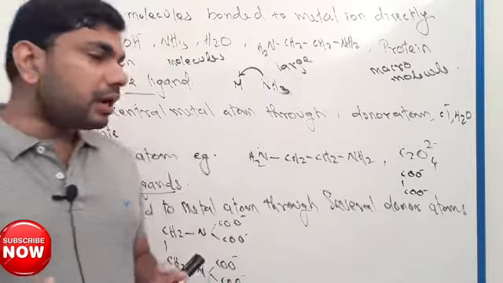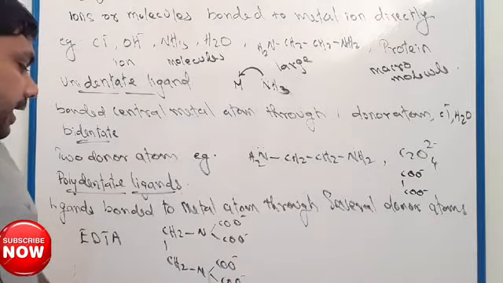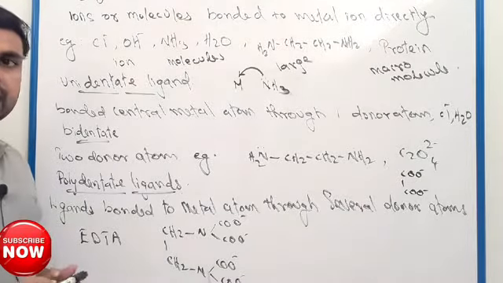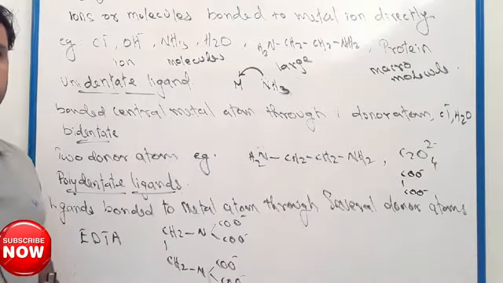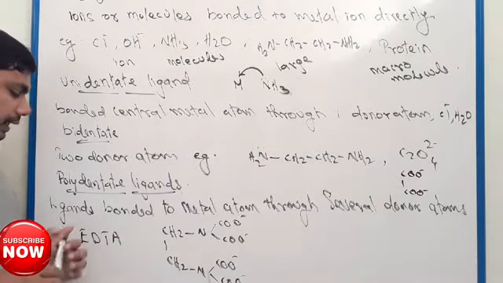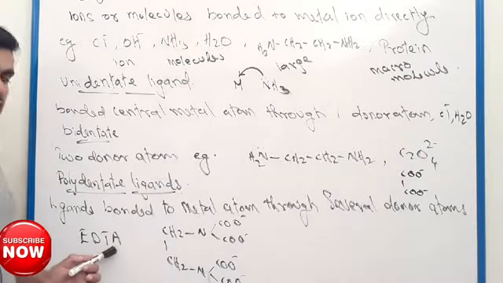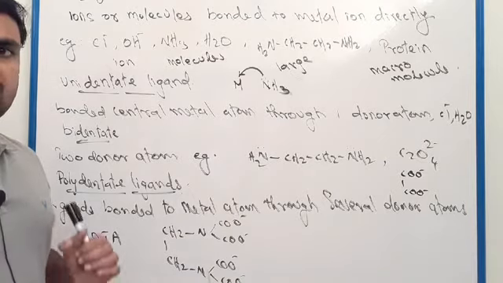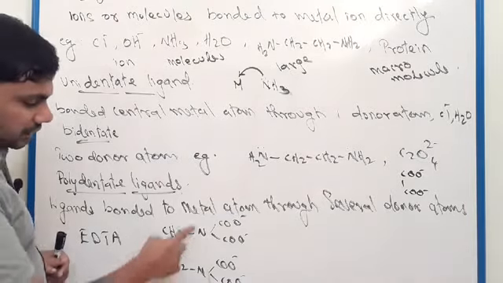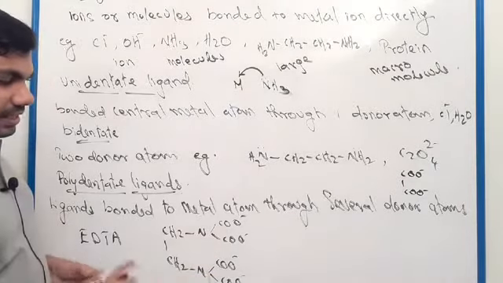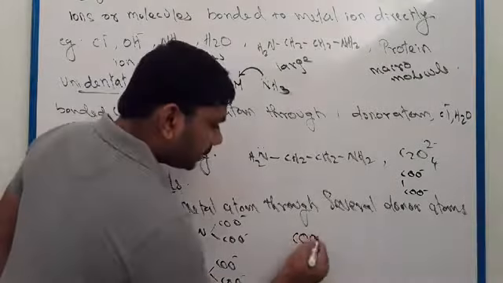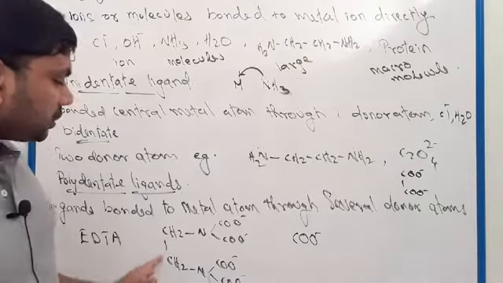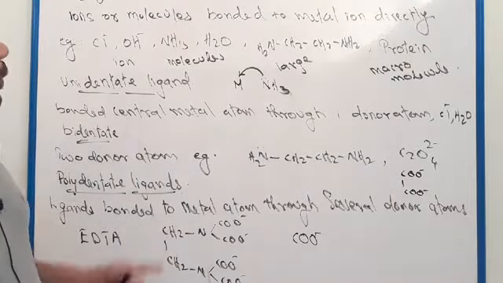Such ligands are called polydentate ligands. A very good example of a polydentate ligand is EDTA, ethylene diamine tetraacetate. Acetate is COO minus. Here there are 4 acetates, so tetraacetate. Ethylene diamine tetraacetate.